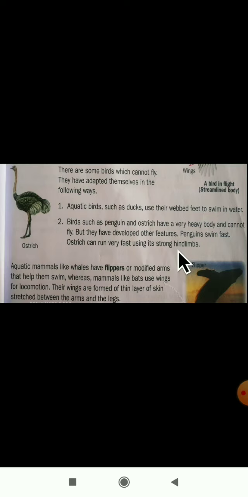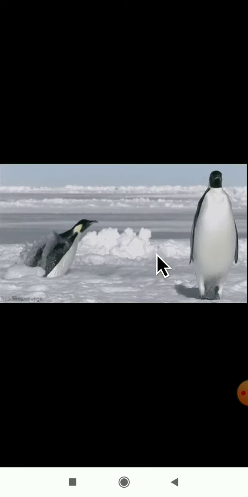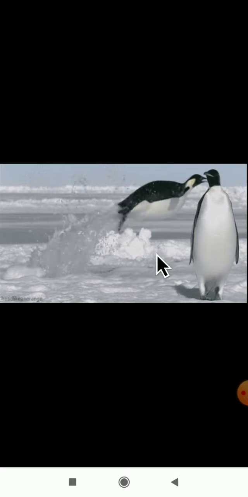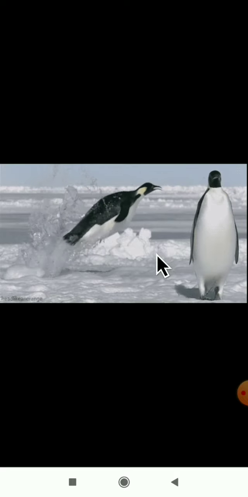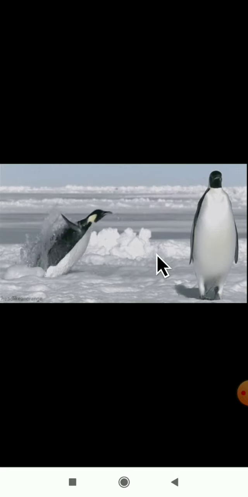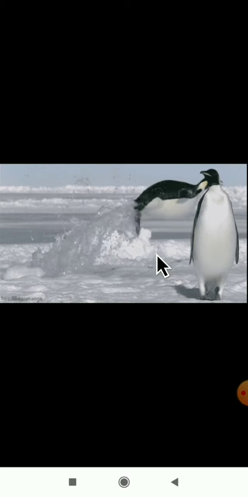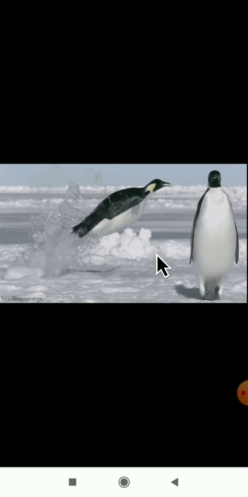So what is the movement in a penguin? It is swimming. So what is the movement in an ostrich? It will run very fast using the hind limbs. Here I will show the penguin. Yes, dear students, you can observe the swimming of a penguin here. Can you observe how it is swimming? It is swimming very fast.